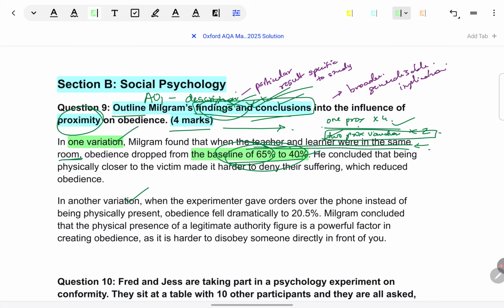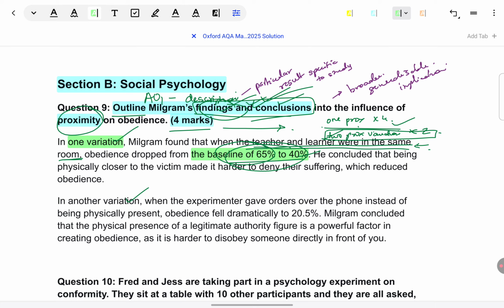Like, what some students will do is, they will say that this is 40% compared to baseline of 65%, meaning that in this variation the obedience was lower than it was in the baseline. Is it not making the same point as the first one? Right, it does not give any interpretation. What are we understanding from this finding? That is not made clear when we just reiterate the point in different words.